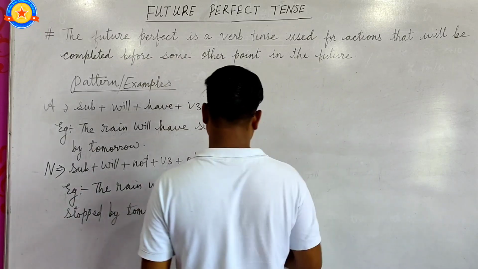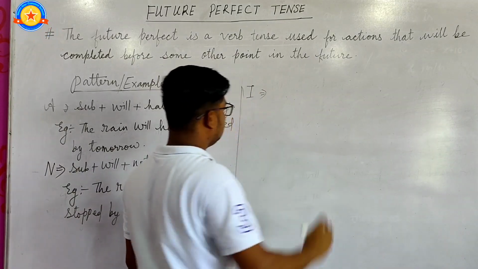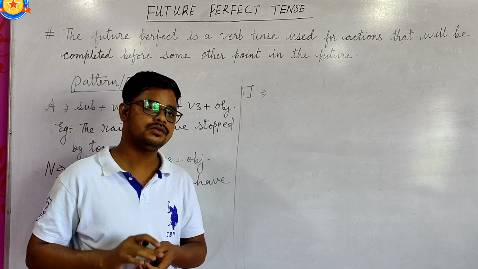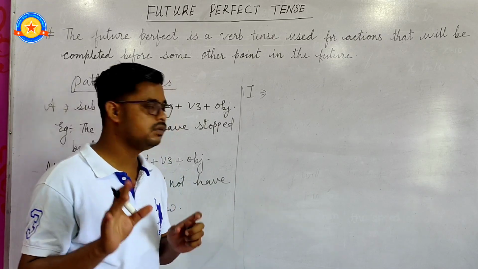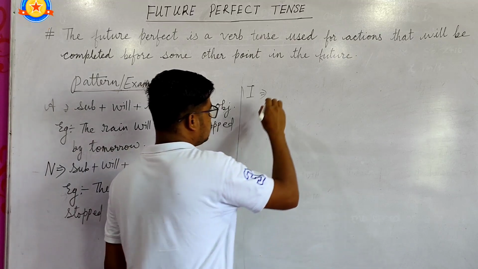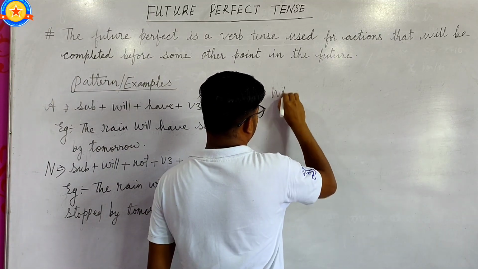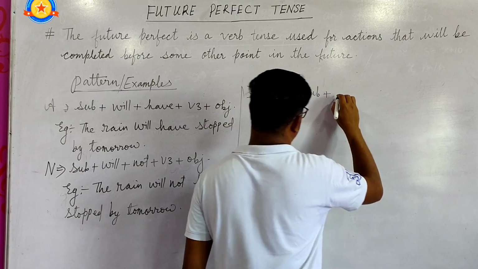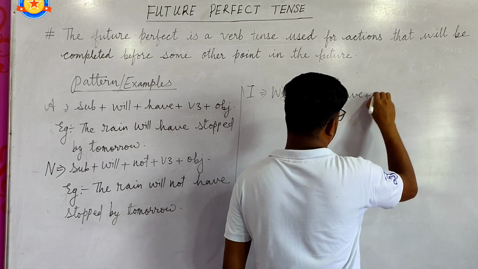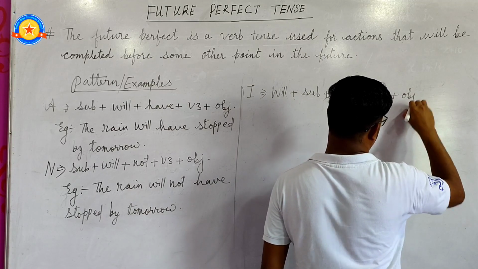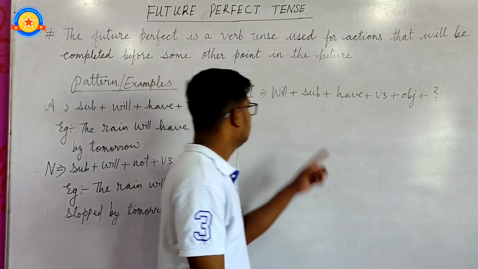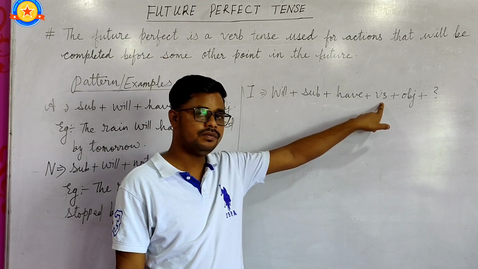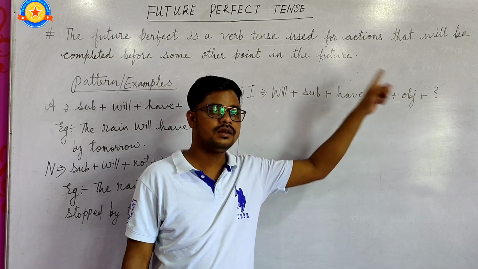Now interrogative. Students, interrogative sentences are of two types: yes-no type and WH-word type. First I will tell you the yes-no type interrogative sentence. In the yes-no type, the pattern is will plus subject plus have plus verb third form plus object plus question mark. Will is written before the subject, and after the subject comes have, then verb third form, then object, then question mark.